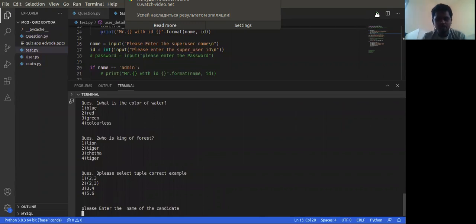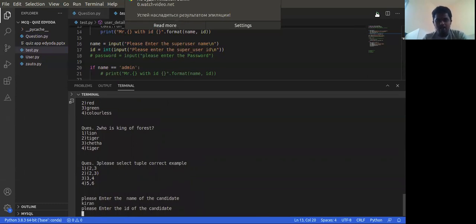After that, you can see it is asking the candidate to give a name. Let's say the candidate name is Kiran, K-I-R-A-N, and it is asking for the ID of that particular candidate. Let's say some random number.